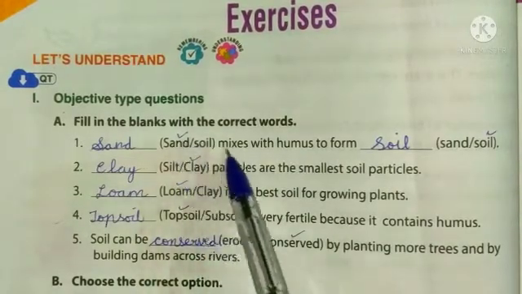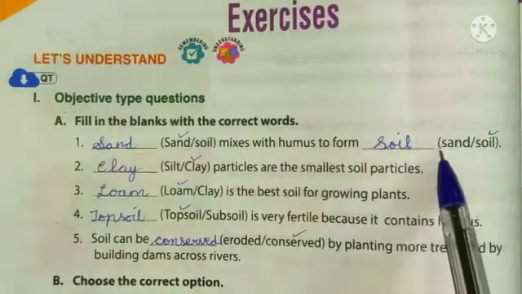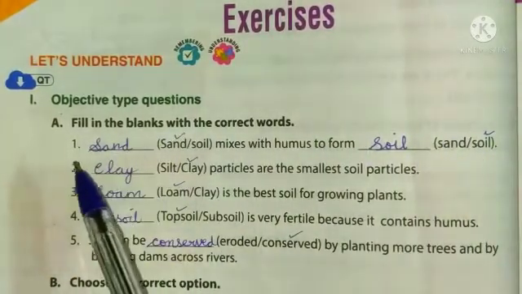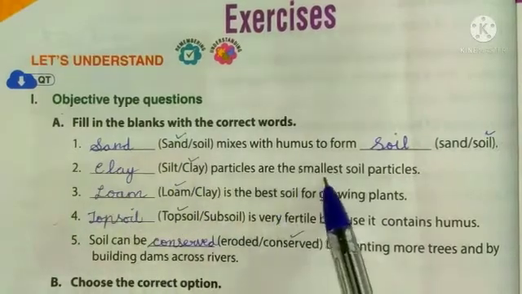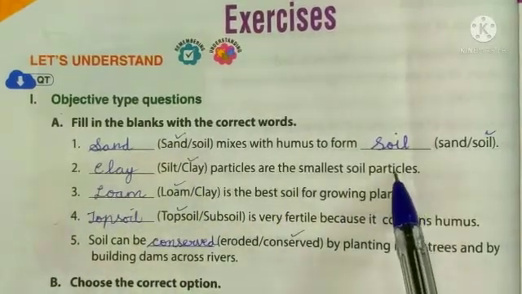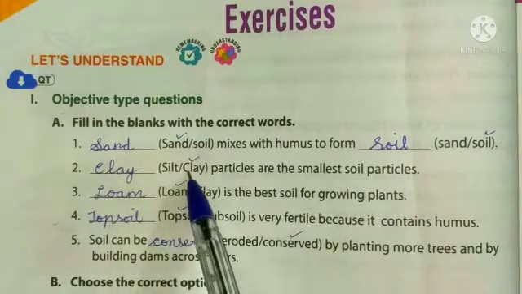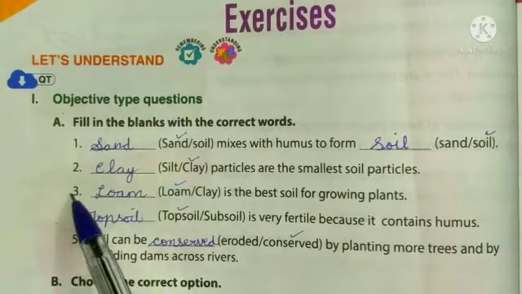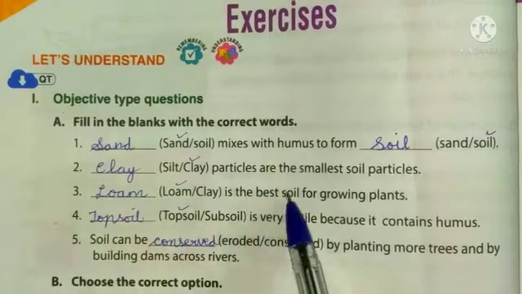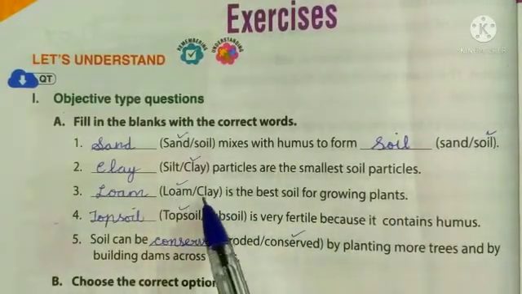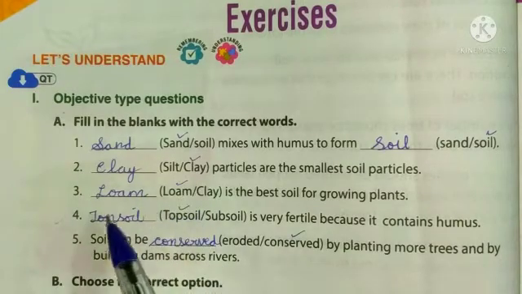Sand mixes with humus to form soil. Second, dash particles are the smallest soil particles. Silt, clay. Answer is clay. Third, dash is the best soil for growing plants. Loam, clay. Answer is loam.